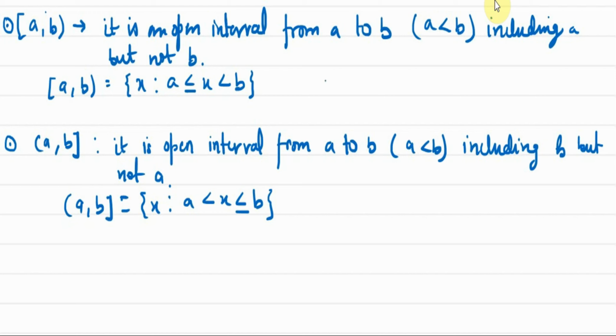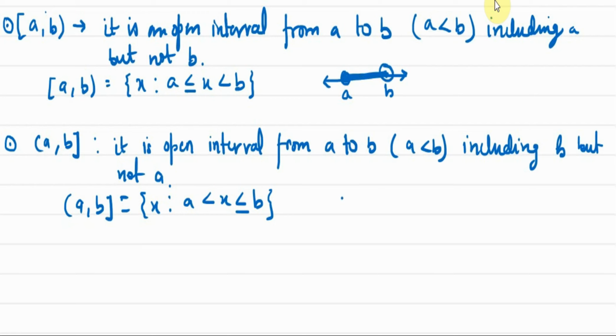Now if you put it on a number line, this is A and this is B. For the interval A comma B where A is included, that means this A is included, the numbers between A and B will be included, but this B is not included. Understood? A is included, real numbers between A and B are included, but the real number B is not included in the set.